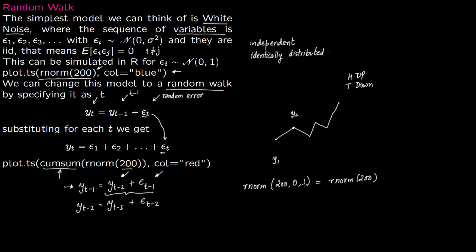So if you want to use a different mean and variance, say a mean of 2 and a variance of 1, you can use this 2 comma 1. You could put in any two numbers here, but this is the standard one. So rnorm 200 means that mean is 0 and variance is 1. So let us see this in R now.